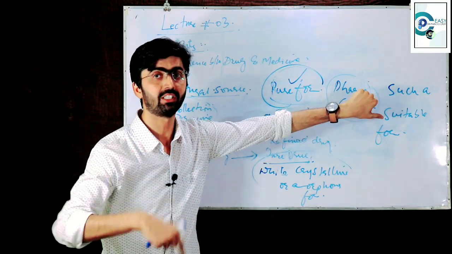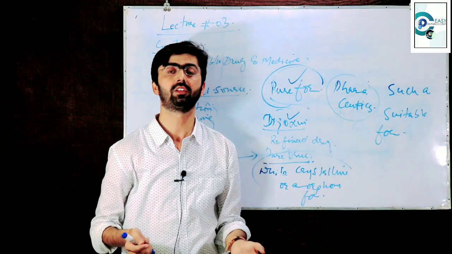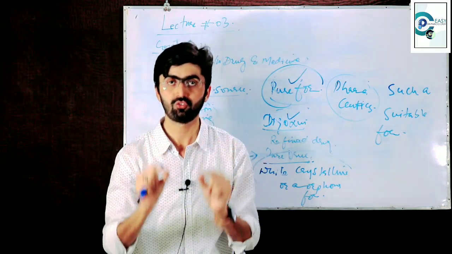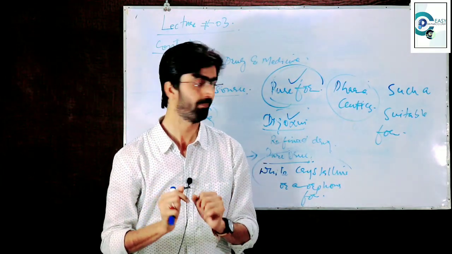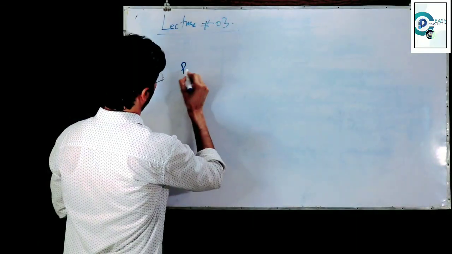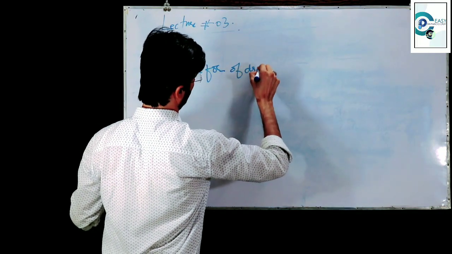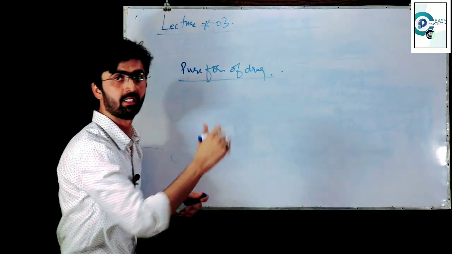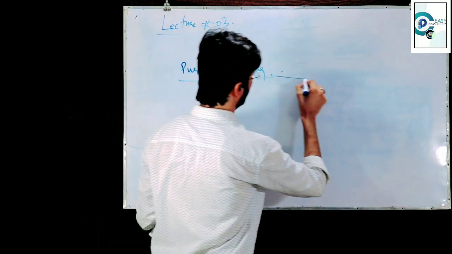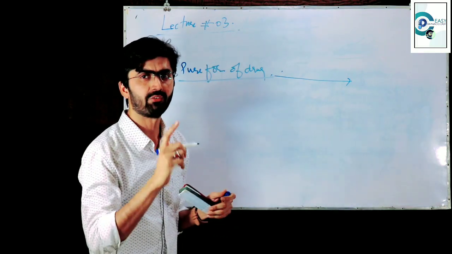I told you the definition of pharmaceutics. Okay, simply if I am going to tell you the definition of pharmaceutics, it is the science of dosage form design. Okay, now come to discuss it in detail. Pure form of drug. Pure form means isolated, refined form of the drug. Okay, there is the need of a process.